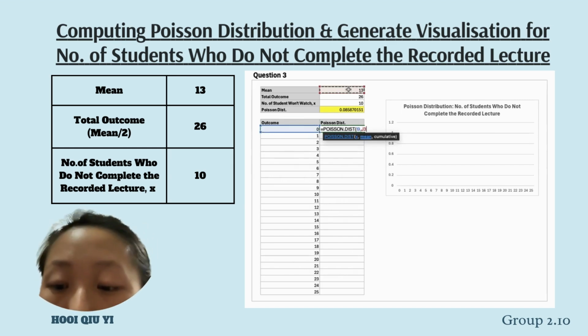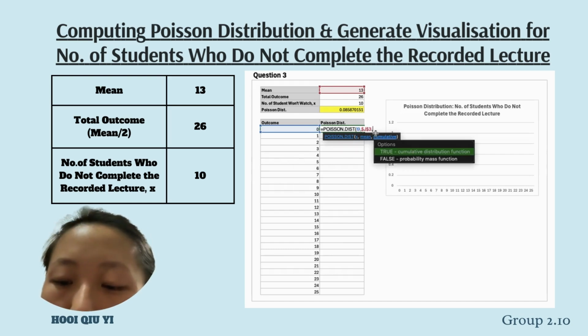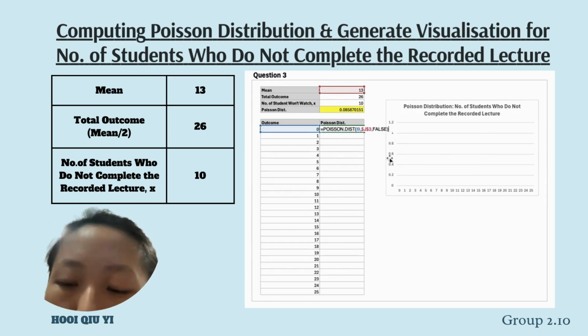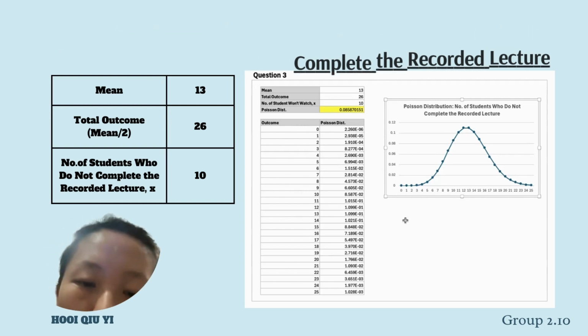And to calculate the Poisson probabilities for other outcomes from 0 to 26, we will apply the same formula, which is equals POISSON.DIST, parenthesis, outcome X, mean and then cumulative. And then finally, using the computed probabilities, we generate a line plot to visualize the Poisson distribution of each outcome, and the corresponding values are listed in the table on the left side of the graph.